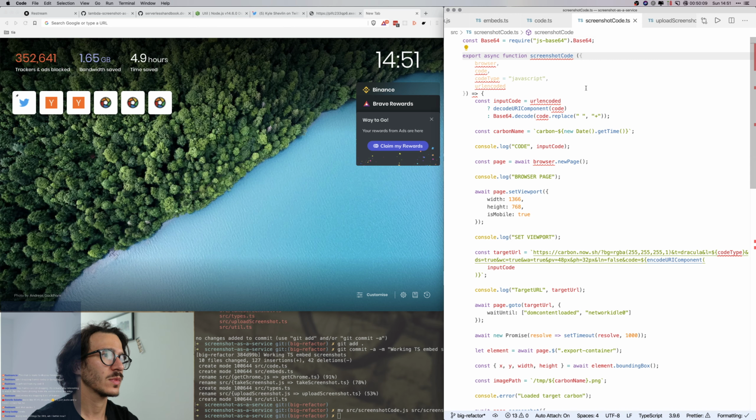So it's going to take browser as an any, code as a string, code type as a string, which should be, okay. Code, what? Come on, computer, now I can't type. Code type and URL encoded, which is a boolean.